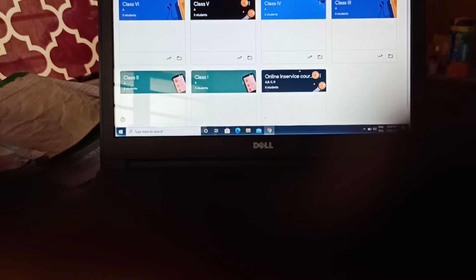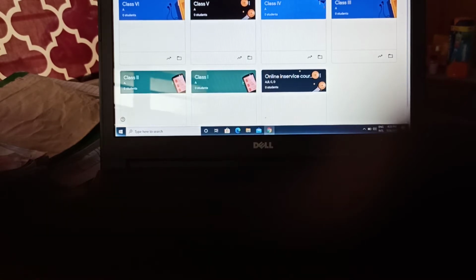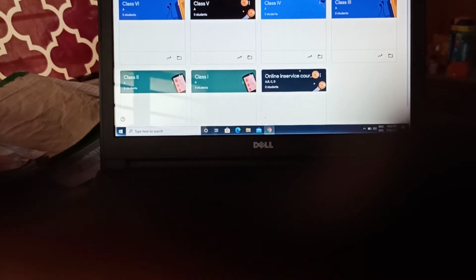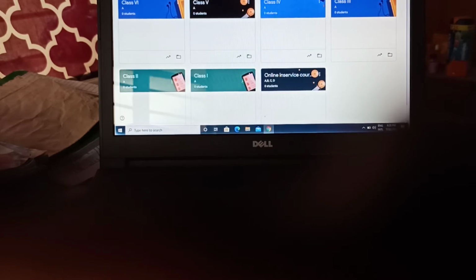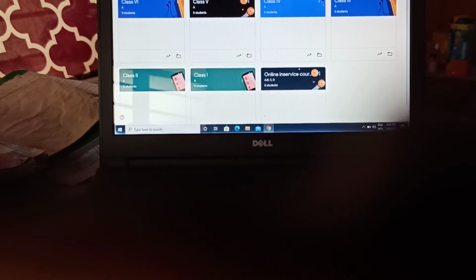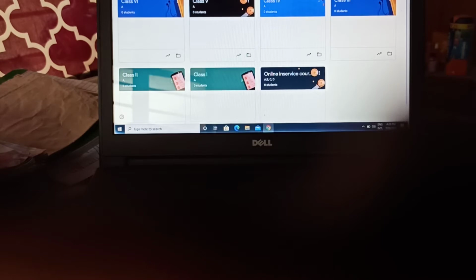In fact, all of us know what Google Classroom is. Google Classroom is a free web-based platform that integrates various services including Google Docs, Gmail, and Google Calendar. Google Classroom saves time and paper and makes it easy to create classes, distribute assignments, communicate, and stay organized. It is very good, very useful.